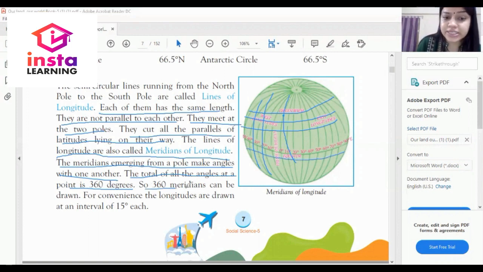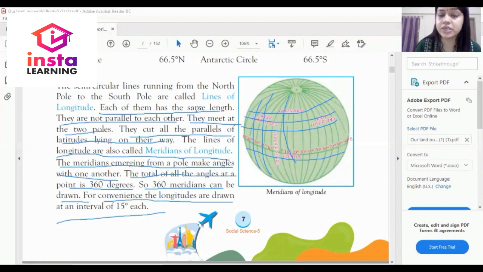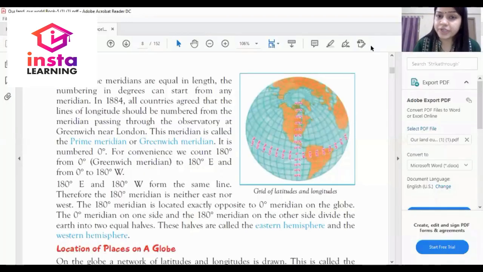So 360 meridians can be drawn for convenience. The longitudes are drawn at an interval of 15 degree each. Since all the meridians are equal in length, the numbering in degrees can start from any meridian.